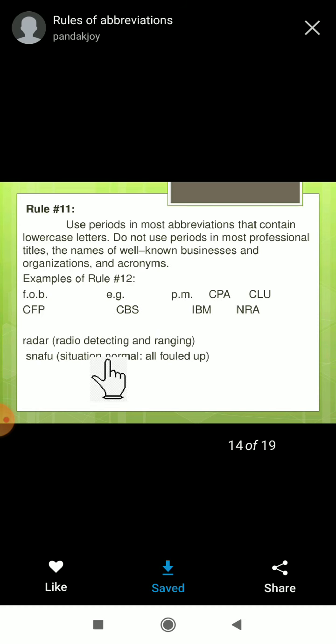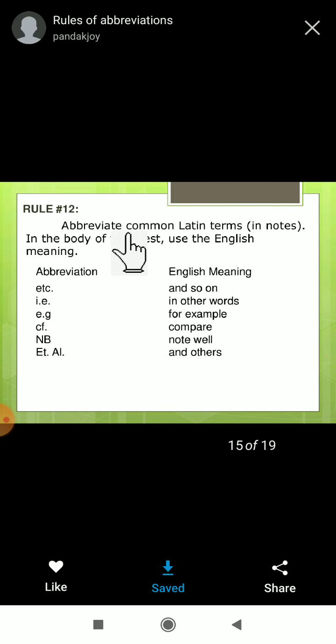Okay. So next here, rule number 12, abbreviate common Latin terms. Suppose common Latin terms we are using here. See, etc. means and so on. So we can use the abbreviation like that. Even i.e., that is in other words. Next, e.g., that is for example. We are sometimes using EX, no, but the proper one is e.g., which means for example.